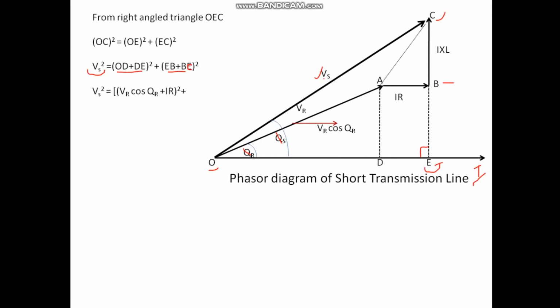Next, see, VA square, keeping it as it is here, right? Now what is my OD? I have to write the equation for OD. So what I do,